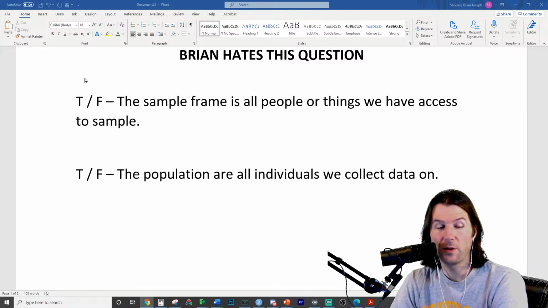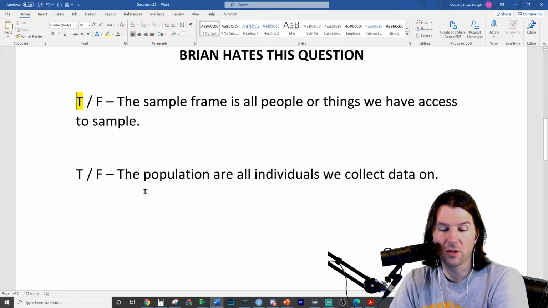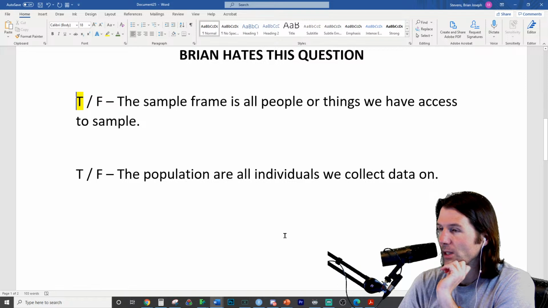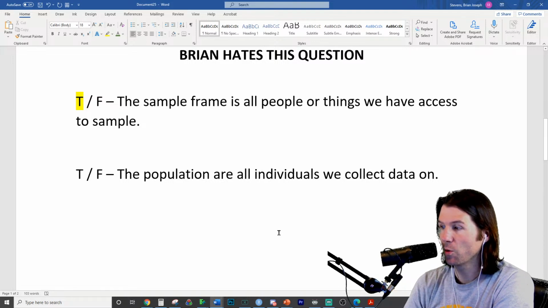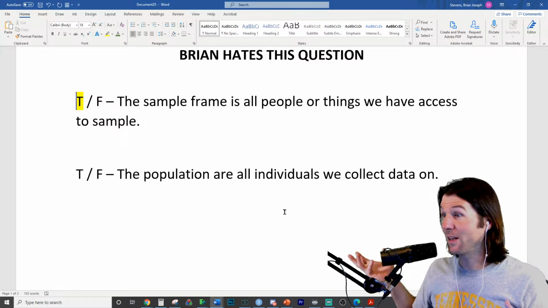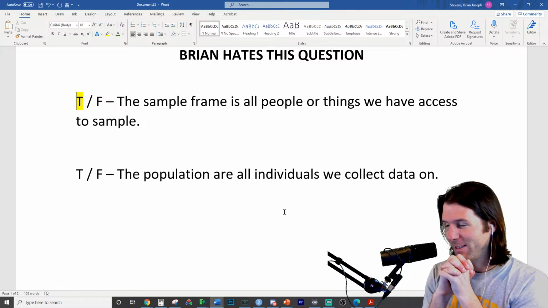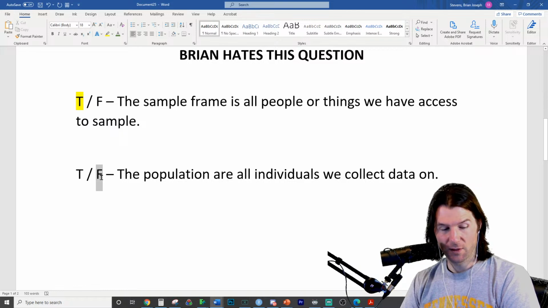The sample frame, I think people are saying true to this. This is true. The sample frame is all people or things we have access to sample. And then the population is all individuals we collect data on. True or false? The population is all individuals we collect data on. This is the way we do the true false. We don't mean to throw people for a loop, but be careful. I made everyone think they're all going to be true. This one is false.